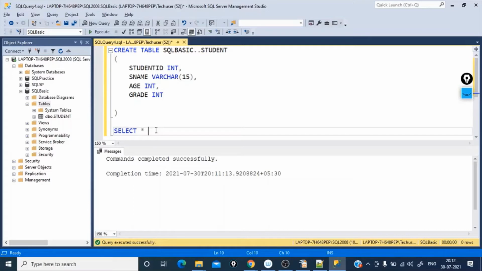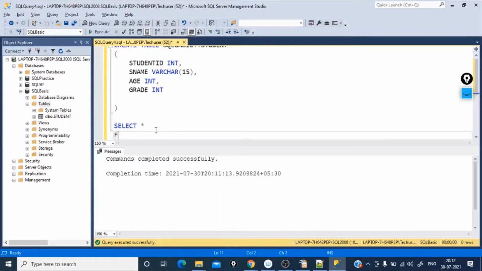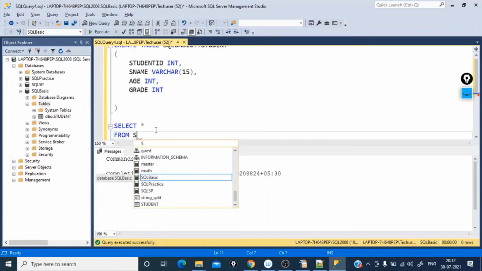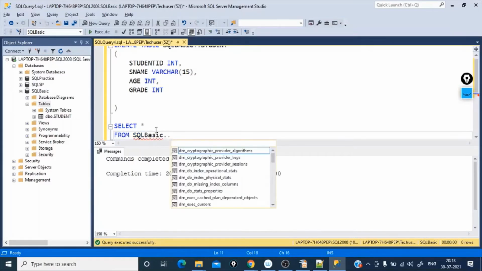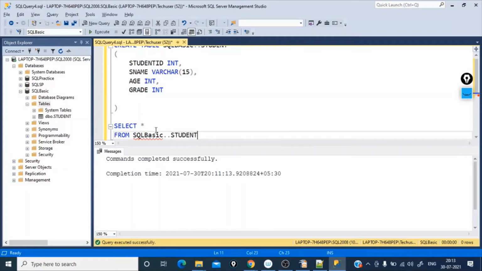Now you have to select from where you want to select. Just give from table name. For that you have to specify on which database the table is present. Okay, SQL. See, the moment you start to type SQL, it displays the DB names starting with SQL. So we have created under SQL basic. Select it, and then dot dot again give the table name student. Okay, cool. Now we'll execute.